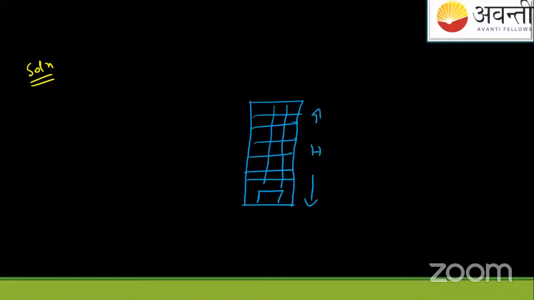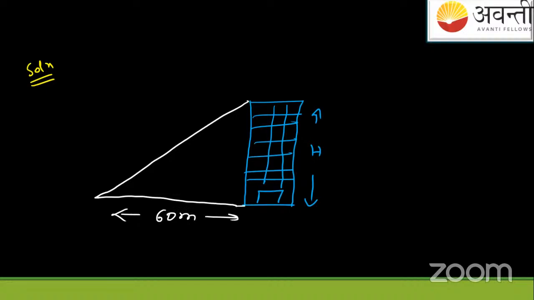Height of the tower is what? Yes, triangle dimensions. So these are the triangle dimensions. 60 meters is the distance. Okay, and height is this, and this angle is what? This is given here, 45 degrees. Okay, so can't you find it now? Just apply trigonometry.